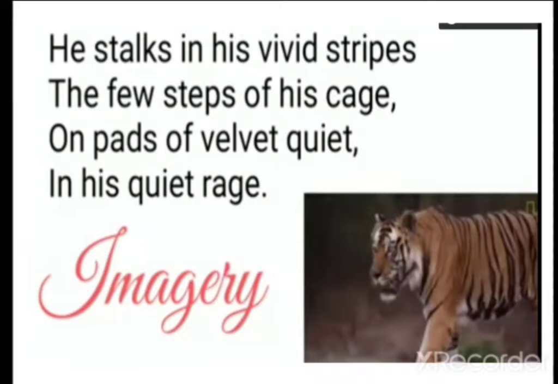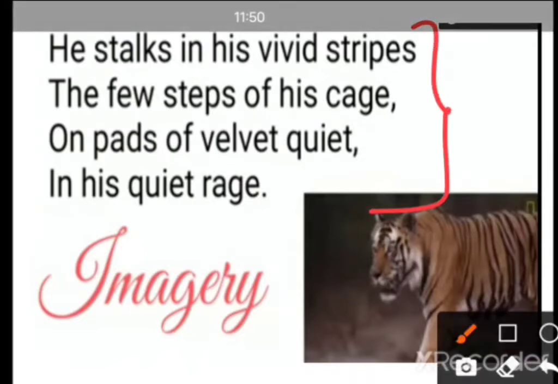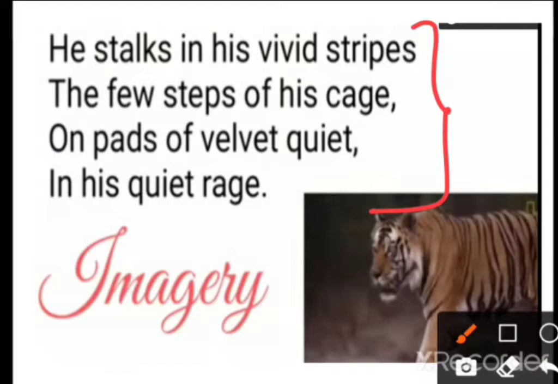The next poetic device you can see in this stanza number 1: he stalks in his vivid strips, the few steps of his cage, on the pads of the velvet quiet in his quiet rage. Here you can visualize the situation of the tiger, right? That scene comes in front of your eyes. So it is imagery in this complete stanza, where you can see how it is walking in the cage. That is why it is imagery.